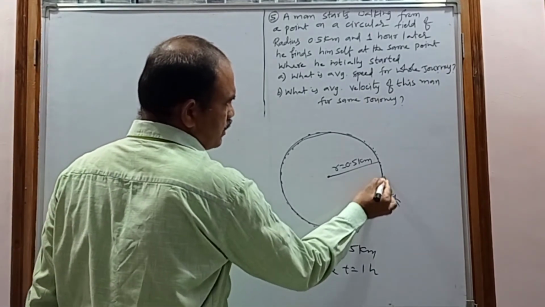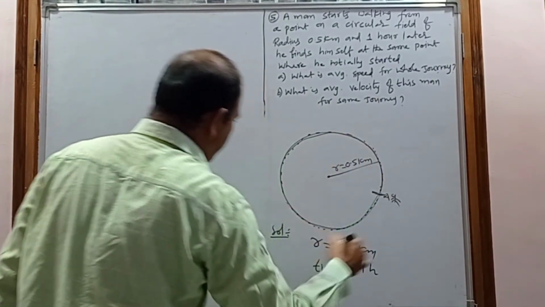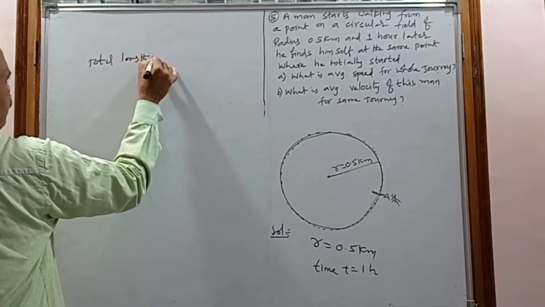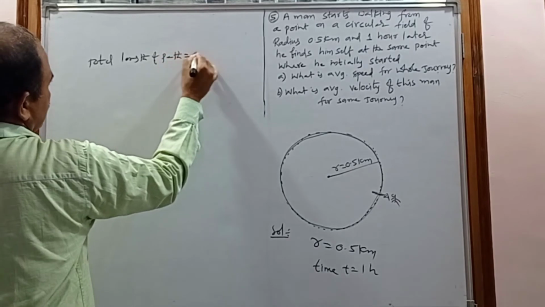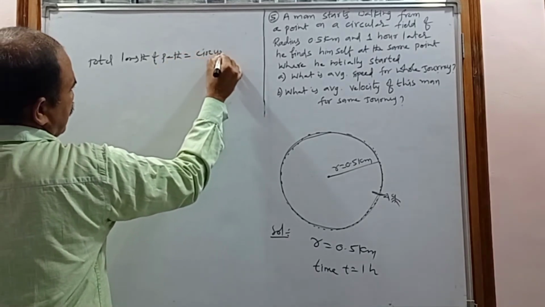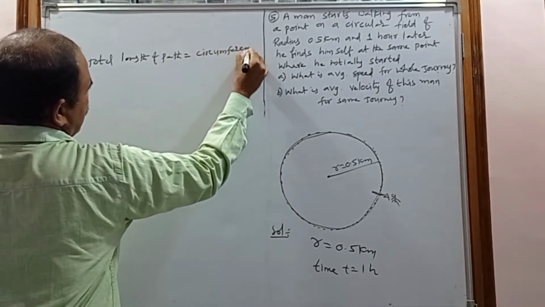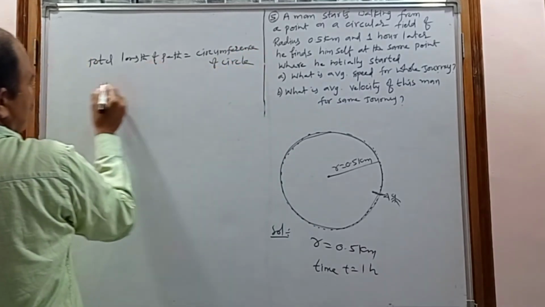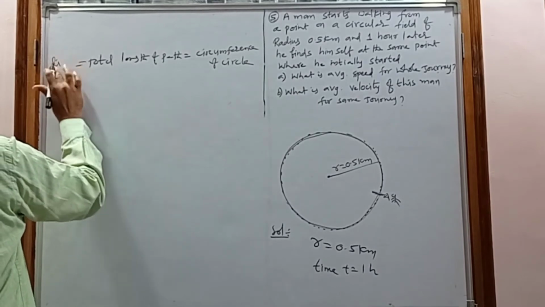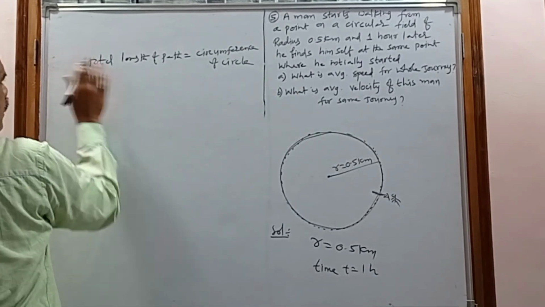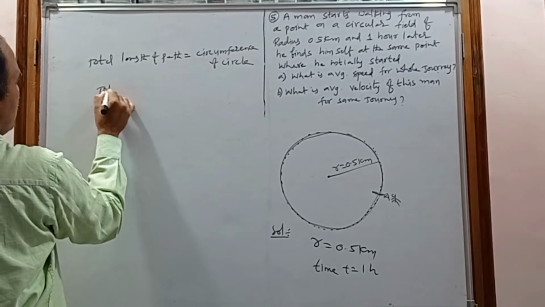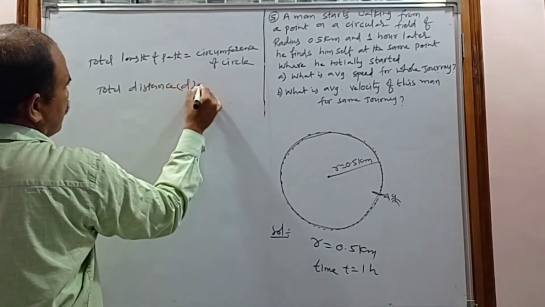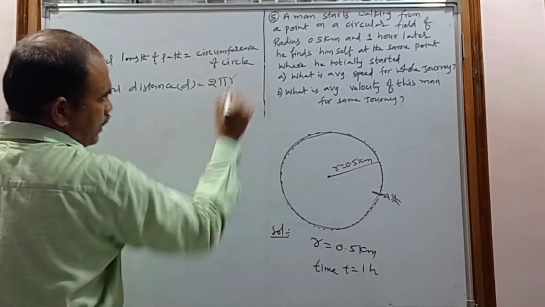The distance is nothing but the total length of the path. The total length of the path is nothing but the circumference of the circle. Total distance. So the total distance d equal to the circumference of the circle, which is 2 pi r.